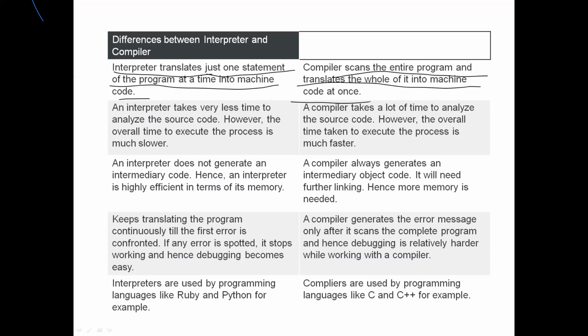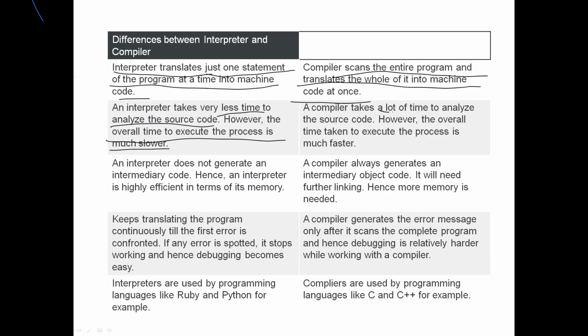Second one is, it is going to take very less time to analyze the source code. However, the overall time to execute the process is much slower. So here what I'm saying is, an interpreter takes very less time to analyze the source code. Why? Because it is going to analyze a single line only. Assume you have 10 lines of code, it is going to take the first line only, and only that line it is going to analyze. But when you sum up all 10 lines in total, it will be slower.